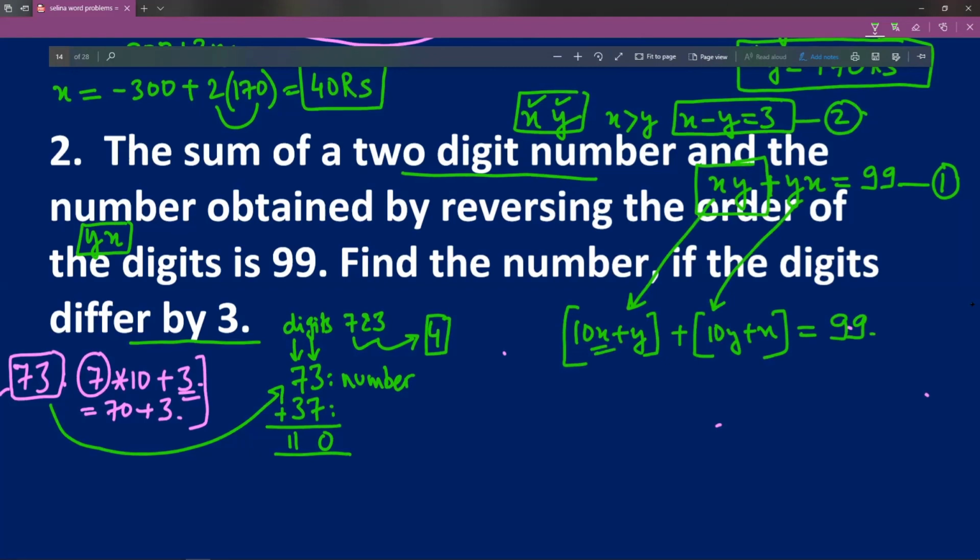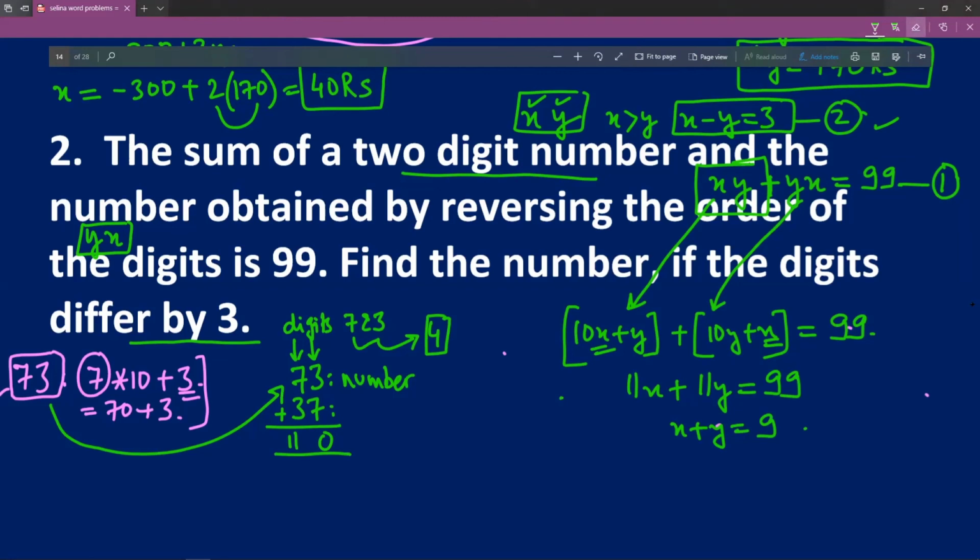So 10x plus x is 11x, y plus 10y is 11y, this is 99. Therefore x plus y is equal to 9. Why? Because I have taken common 11. I hope it is clear. The second equation that I have is x minus y is equal to 3.